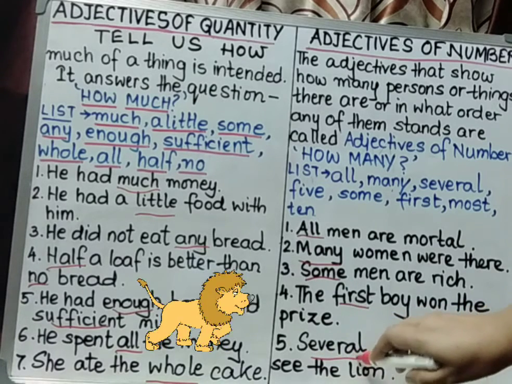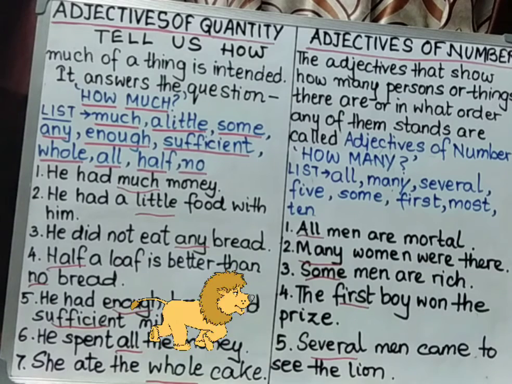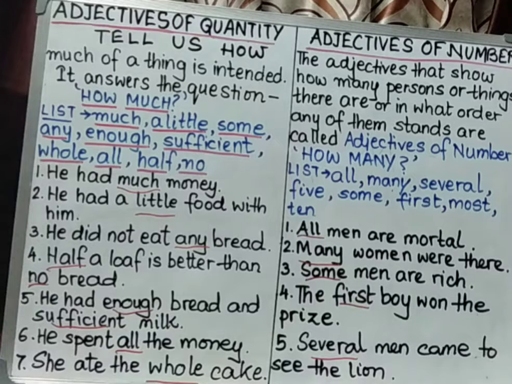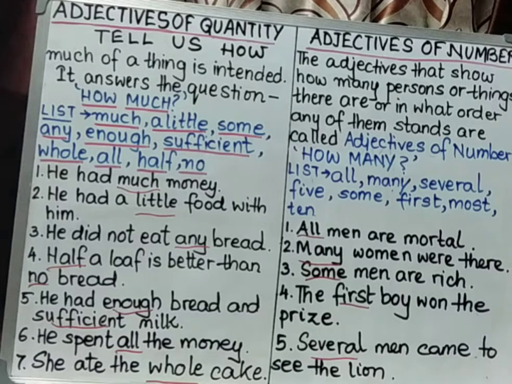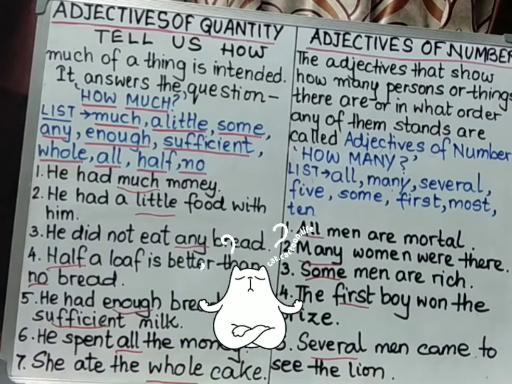Several men came to see the lion. Several, that means not single one, many, more than one. So in both cases, it is showing the numbers or quantity. In case of adjectives of quantity, it shows the extent of the quantity to which it will be depicted in the sentence. And in case of adjectives of number, it shows how many or in what order the sentence goes or the words goes. Hope both the concepts are clear to you.